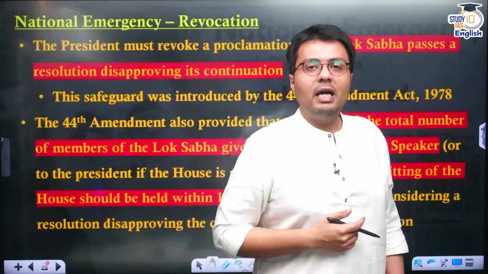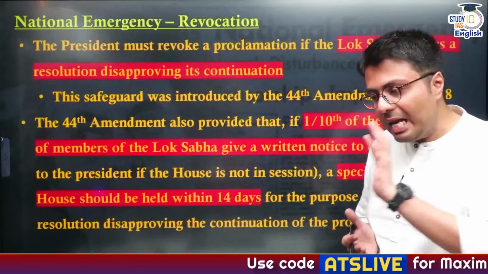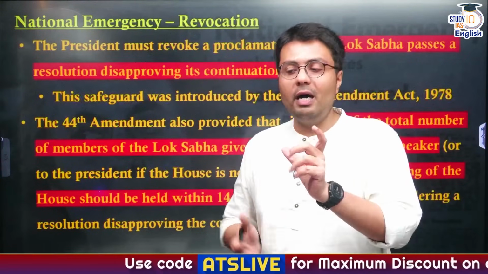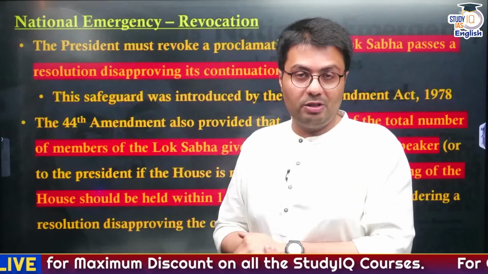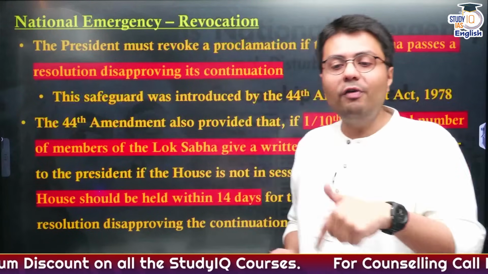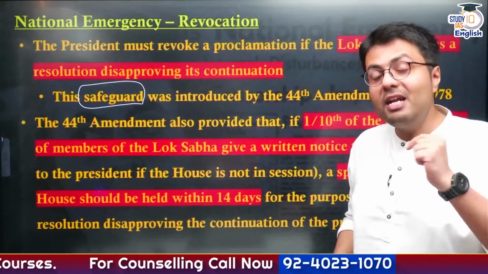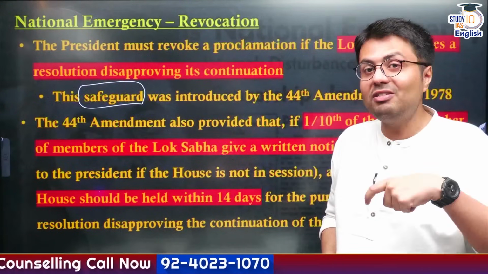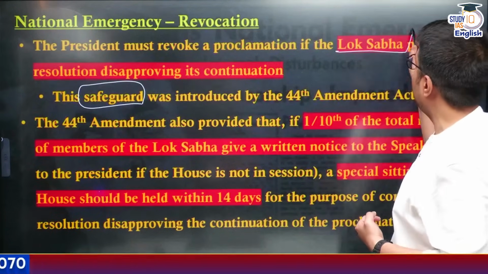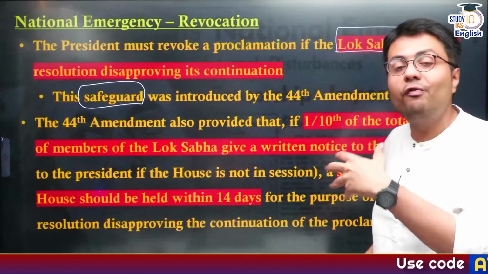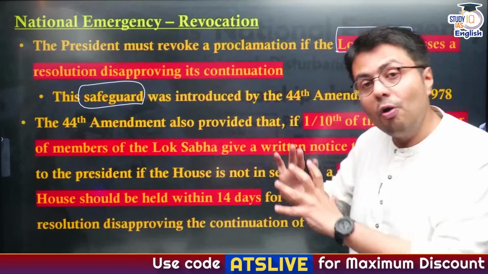Now let us understand how this national emergency can be revoked. Earlier, only the President of India, by virtue of the government's decision, had the power to revoke national emergency. But in addition to that, the 44th Amendment Act added an additional safeguard. It said, in addition to the President making this decision based on the government's recommendation, even the Parliament of India, particularly Lok Sabha, can force the President to revoke the national emergency.